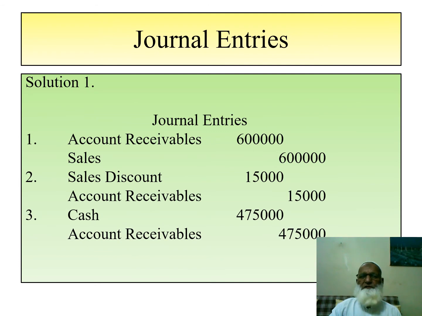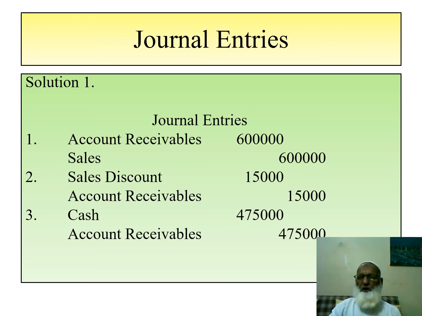Our first solution is journal entries for accounts receivable. For credit sales of 600,000, accounts receivable is debited and sales is credited. This is the total credit sales for the year.